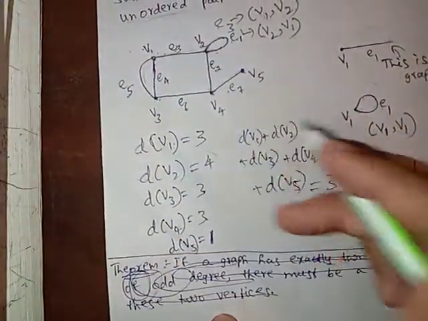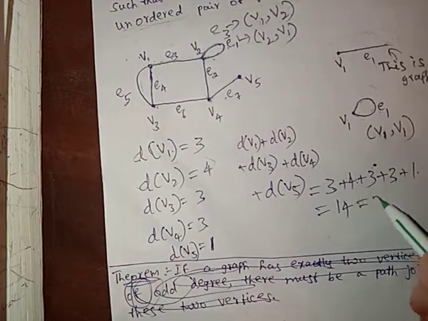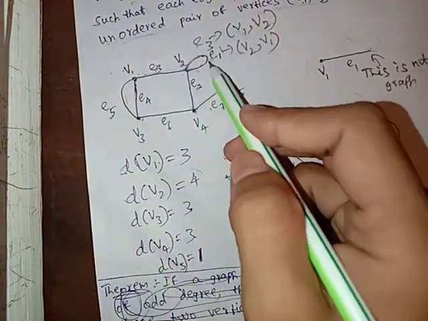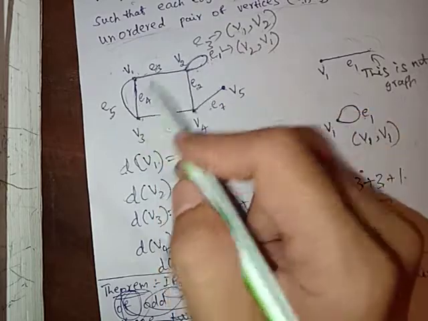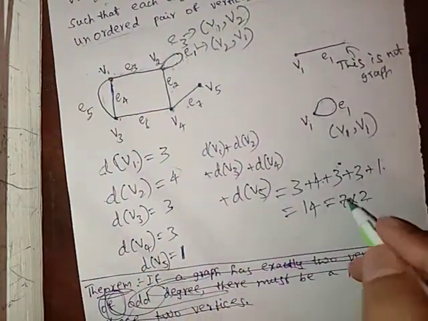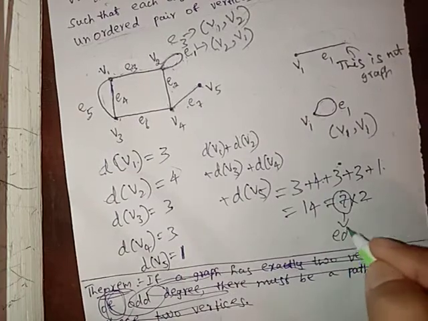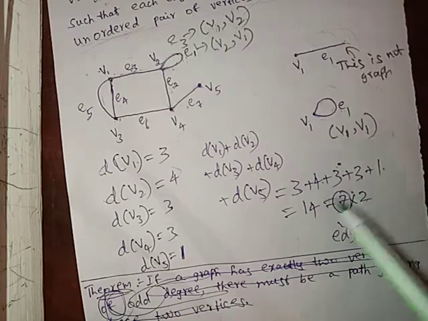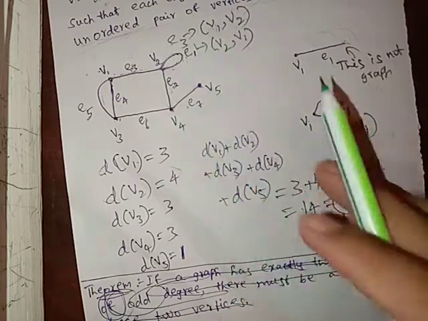And what is it? It is twice the number of edges. How many edges are here? E1, E2, E3, E4, E5, E6, E7. Here 7 edges are there. So twice the number of edges is the sum of all degrees.